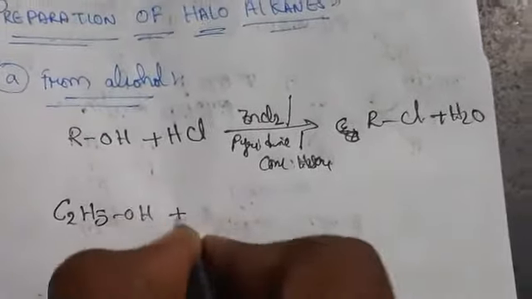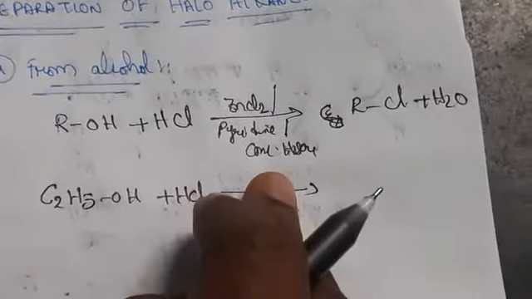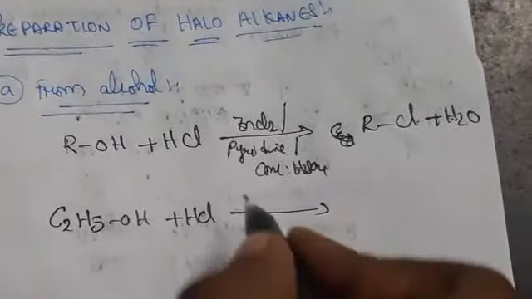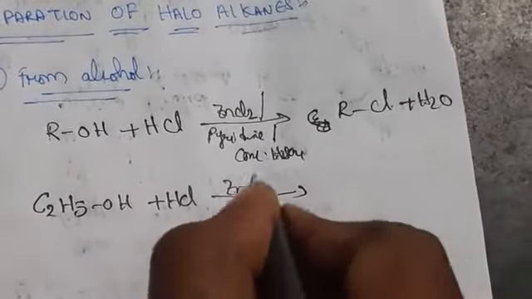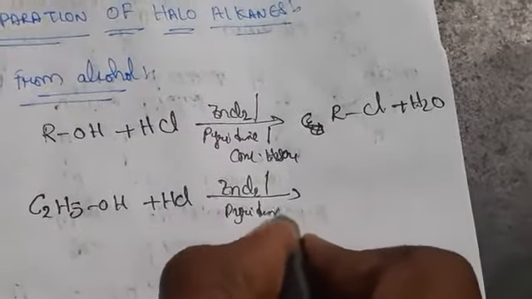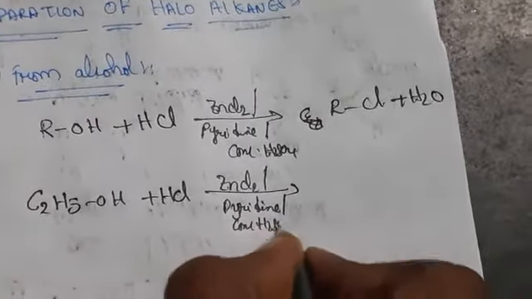For example, C2H5OH plus HCl in the presence of a catalyst. The catalyst can be any type: ZnCl2, pyridine, or concentrated H2SO4.